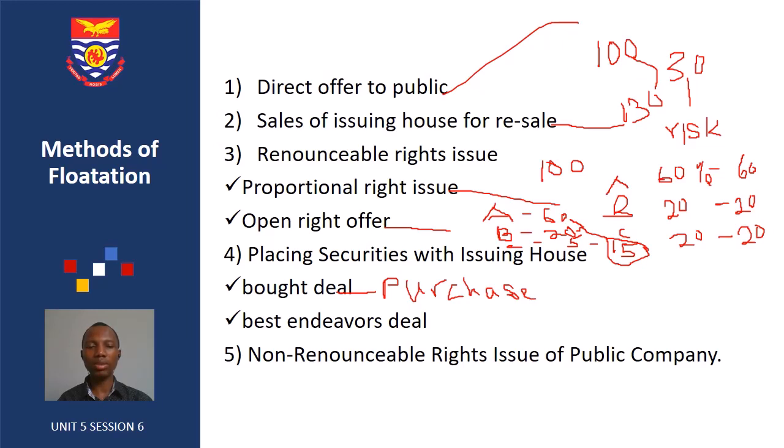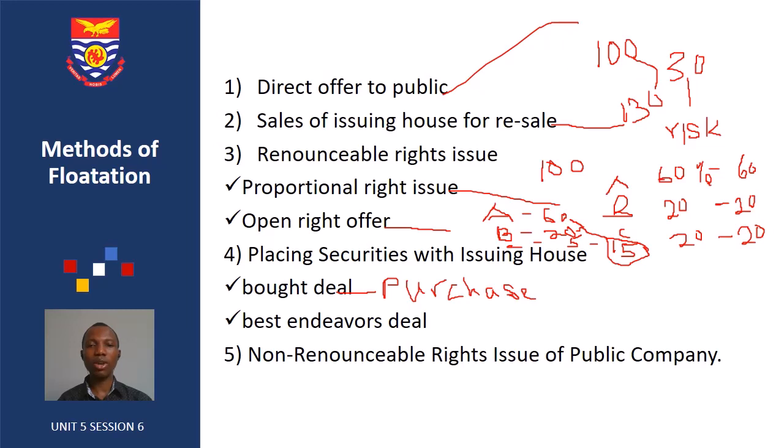With the best endeavor deal, the company gives the securities to the issuing house. The issuing house would use its best skills and endeavor to ensure that the clients or customers of the company buy the securities. In case they are not able to sell all those securities, they will send those shares back to the company.